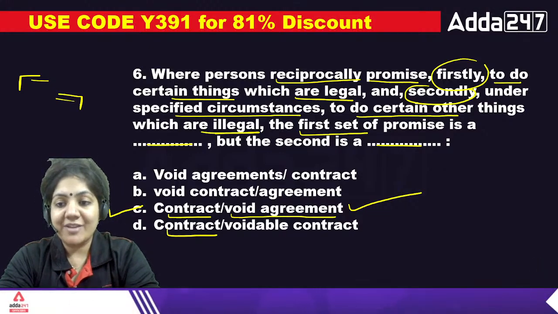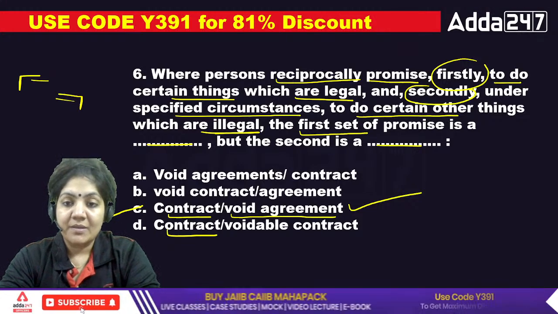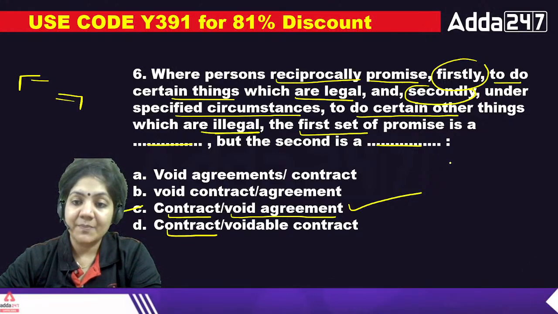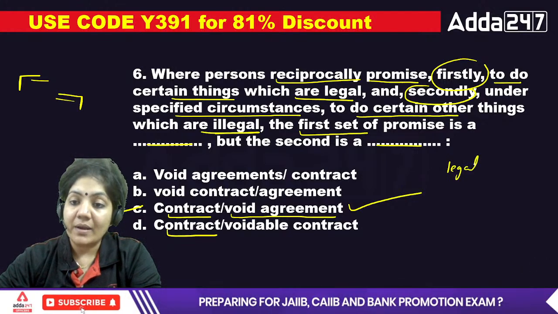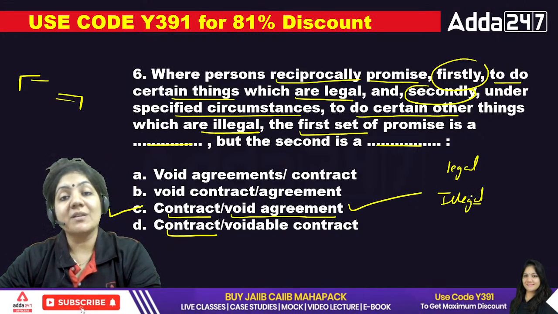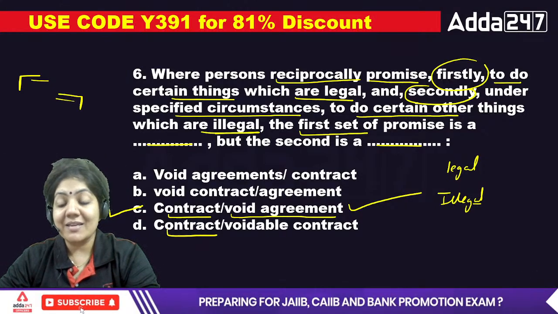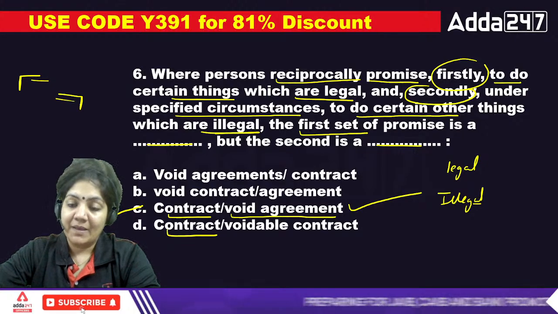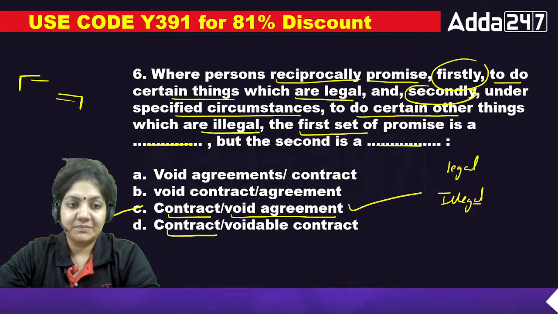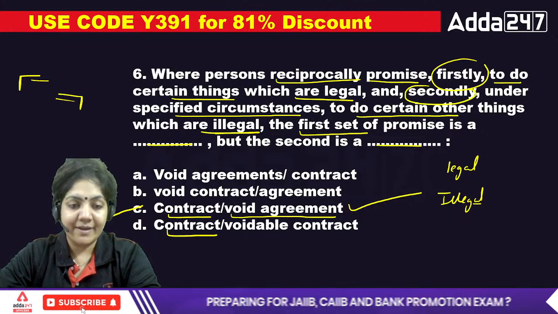First of all, please check the question. Why are you people giving the wrong statement? The question is very simple. The first one is your contract. Why? Because that is a legal one. And for illegal, as we know, an illegal agreement is void from the initial stage. So that's why for the sixth one, C is the right answer here. Got my point? Okay. C is the right answer.